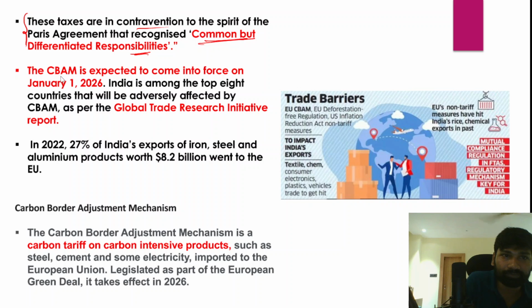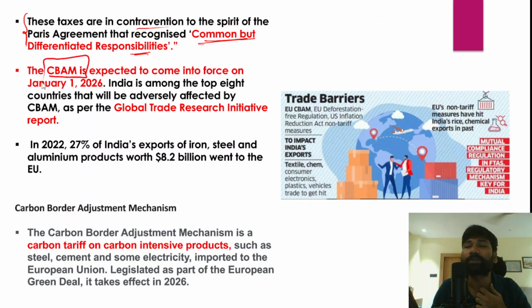In fact, the carbon border adjustment mechanism is expected to be enforced on June 1st, 2026. India is one of the top 8 countries that will be significantly impacted by it, as per the report by the Global Trade Research Initiative.